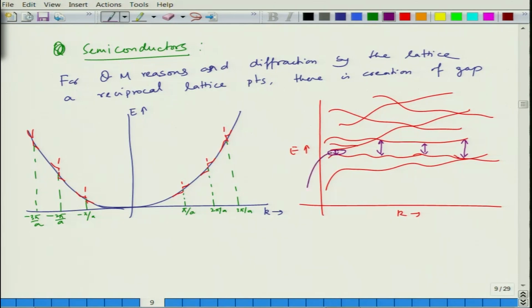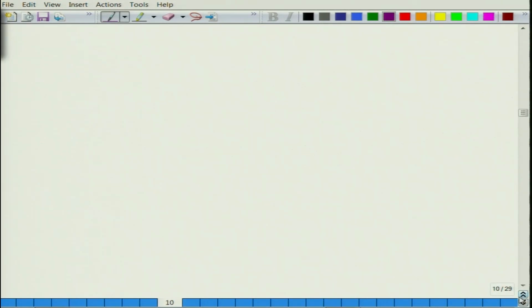This is what we say is the forbidden gap, and this happens because of diffraction of electrons at the reciprocal lattice points. This leads to creation of an energy gap, and this energy gap is the forbidden energy gap. So you may have a situation like this in semiconductors.